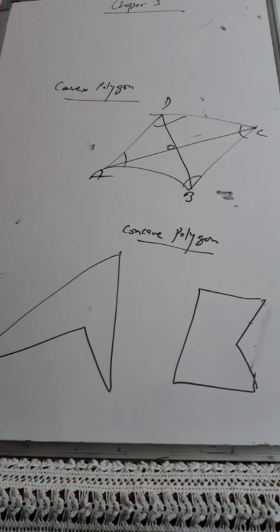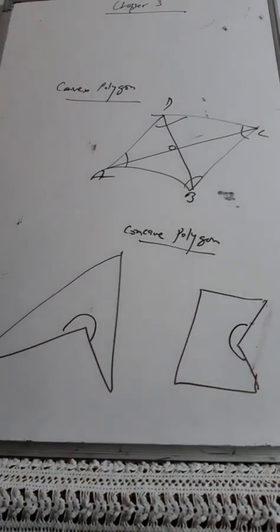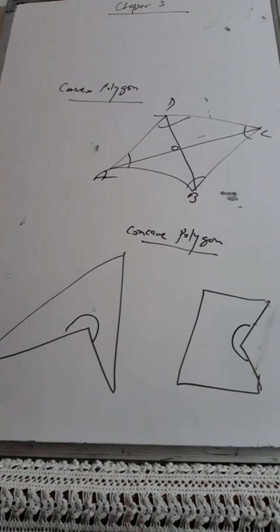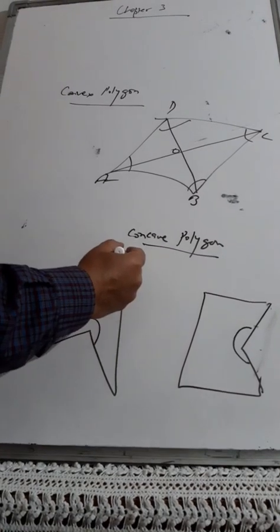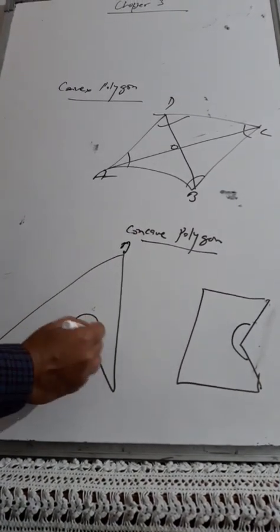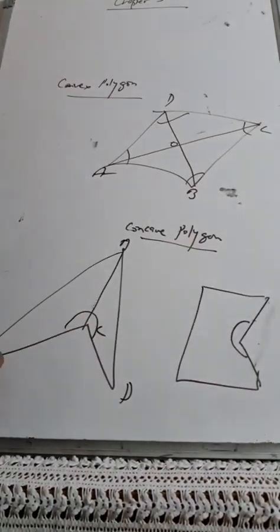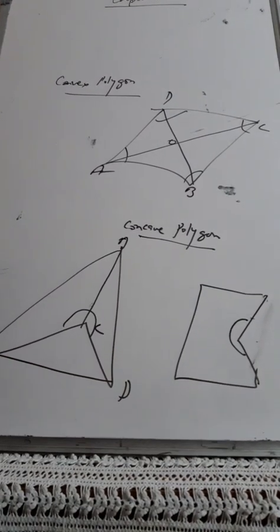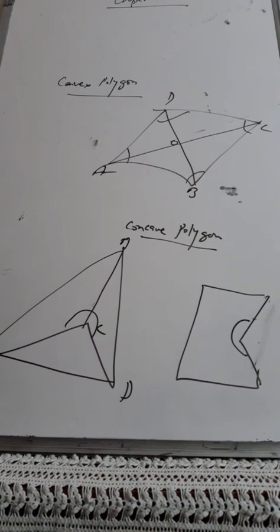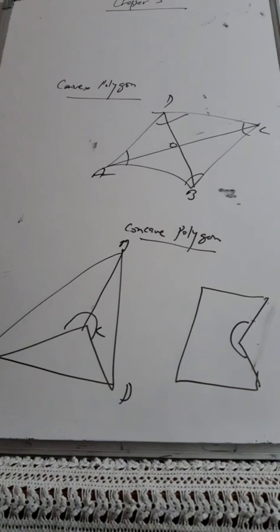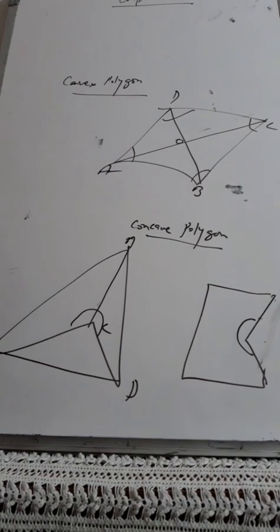And in case of concave, at least one angle of that particular polygon will be measuring more than 180 degrees. This is the difference. And if you join the diagonals, like if this is A, this is B, this is C and this is D, so AC is one diagonal and BD is the other diagonal. That diagonal will be lying in the exterior of that particular quadrilateral. This is another difference between convex and concave. One, you can differentiate on behalf of the 180 degrees, and another on behalf of the diagonal.